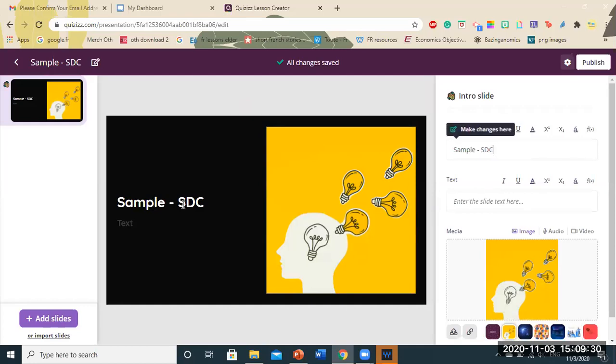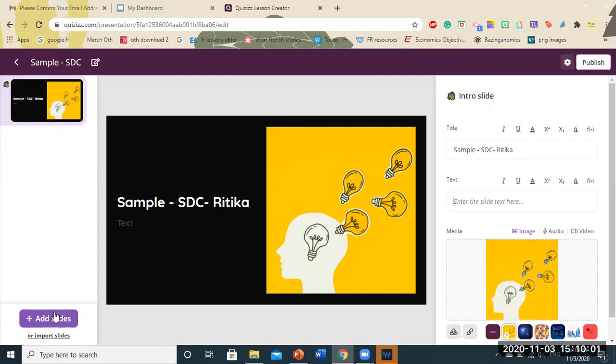If you want to edit something, you cannot edit on the workspace here. You will have to go over here where the title tab and text tab is there. So if I have to edit the title further, I'll say sample STC Ritika. So you can see that it's being changed here automatically. Text. Okay. You can also underline the text, highlight it, make it a subscript, superscript. You can also add a particular image, audio, or video. Okay, these are all the media files that you can add.